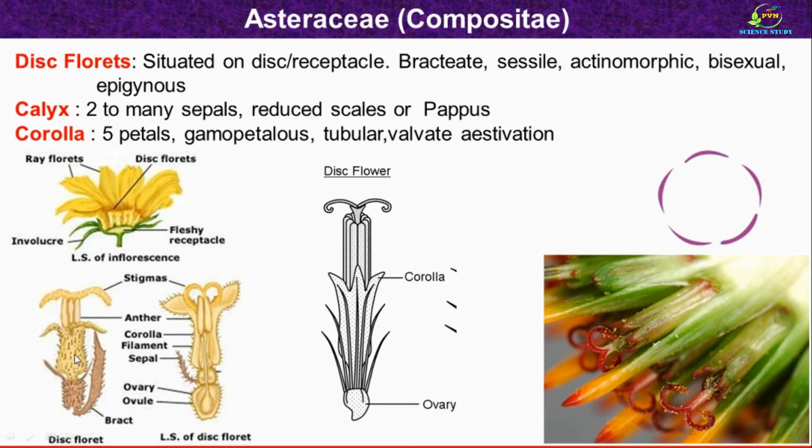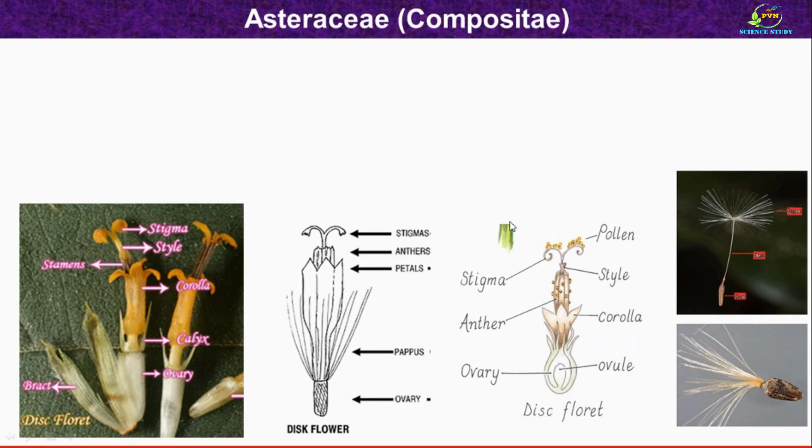Here you can see corolla with 5 petals, but all petals are united, and so described as gamopetalous. They are forming a tube, as you can see here, and so described as tubular. The estivation here is valvate estivation. So here you can see how the petals are arranged in a tube. Now we will see other whorls of disc flower or disc floret. These are some photographs and sketches of disc floret.